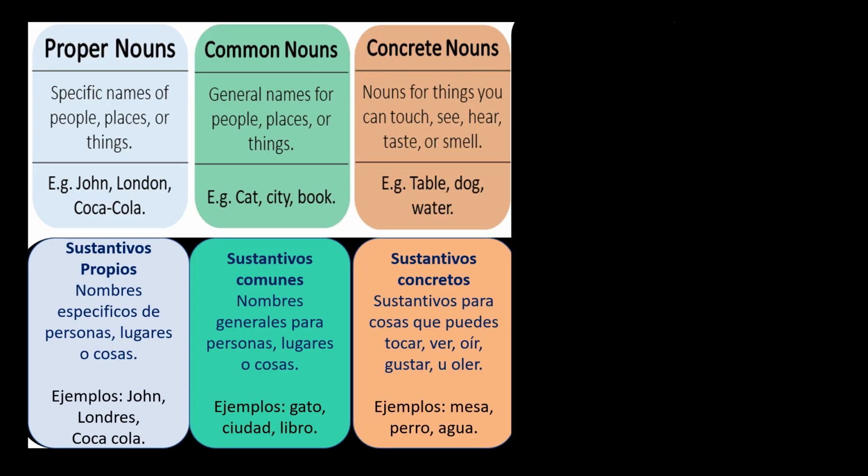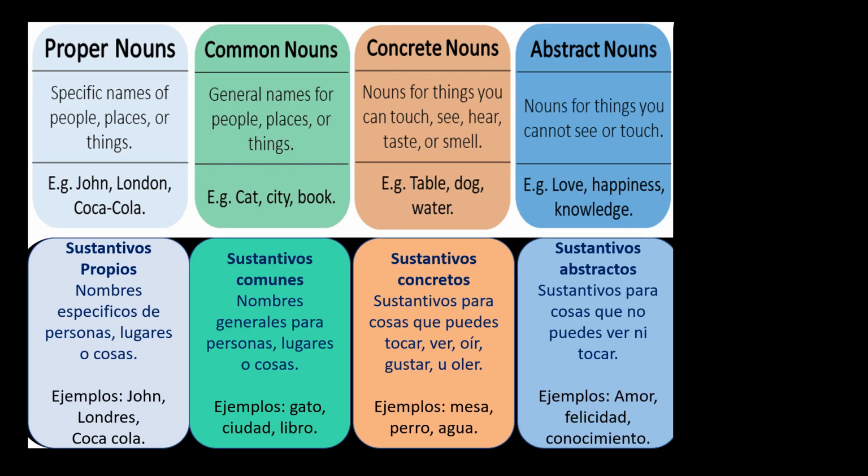Concrete nouns. Concrete nouns are nouns for things you can touch, see, hear, taste, or smell. For example, a table. You can smell a table. A dog. You can touch a dog. Or water. You can taste water. So concrete nouns are the ones you can perceive with your five senses.